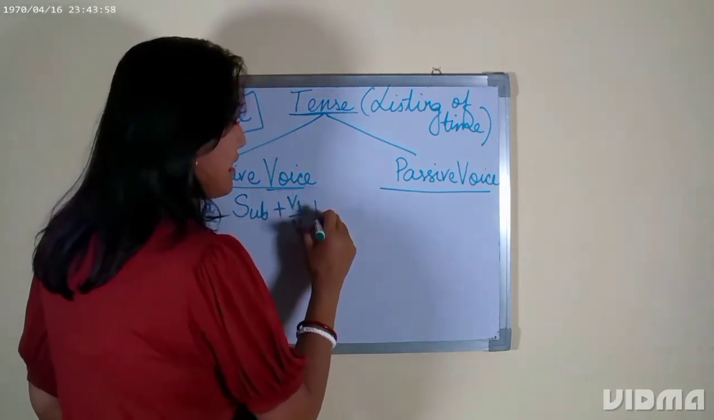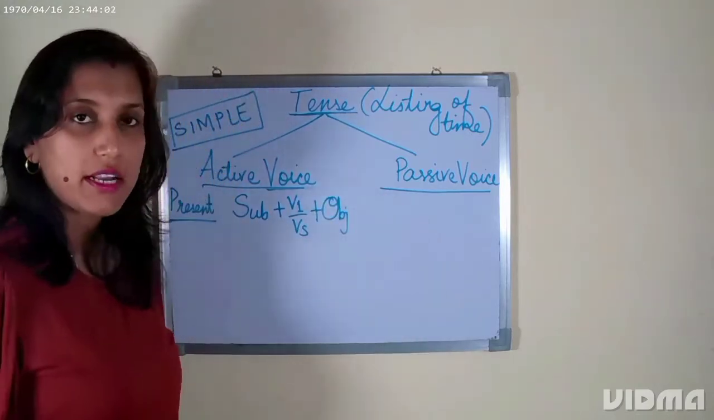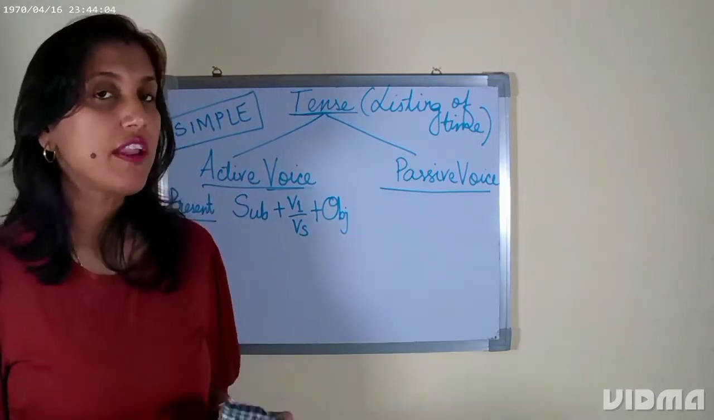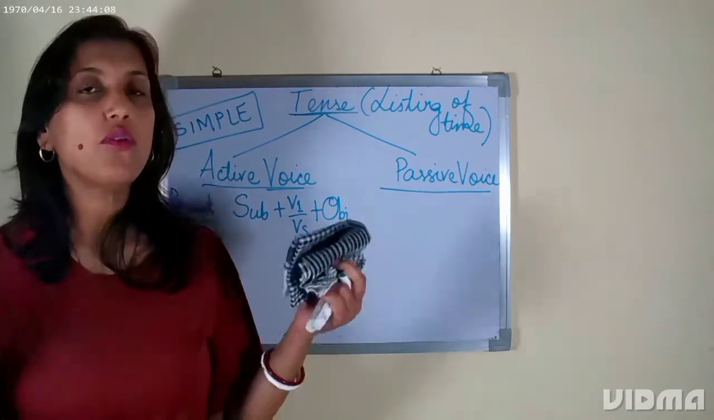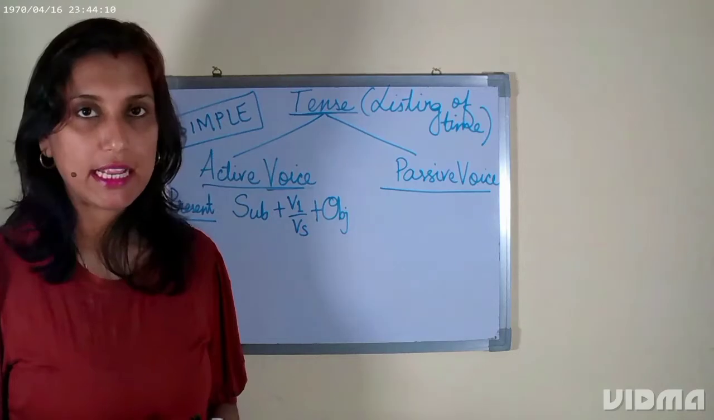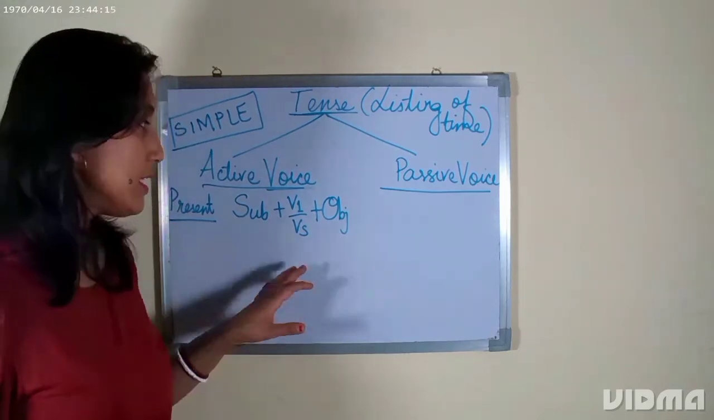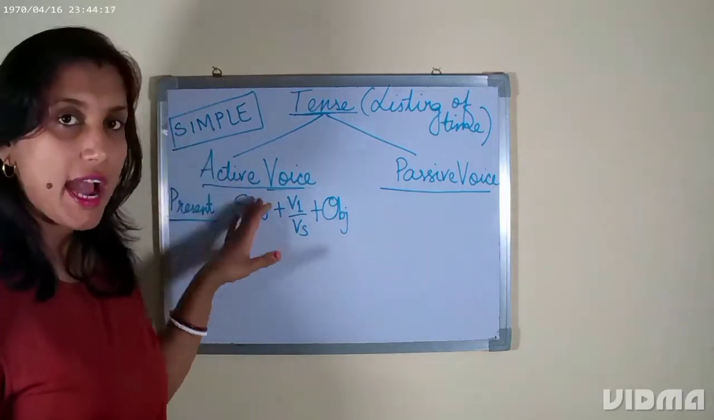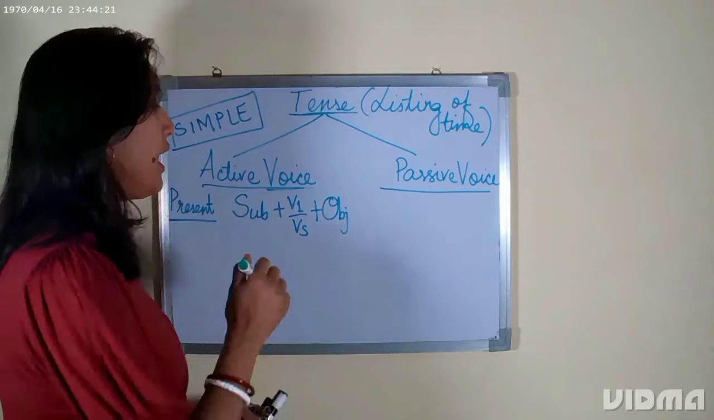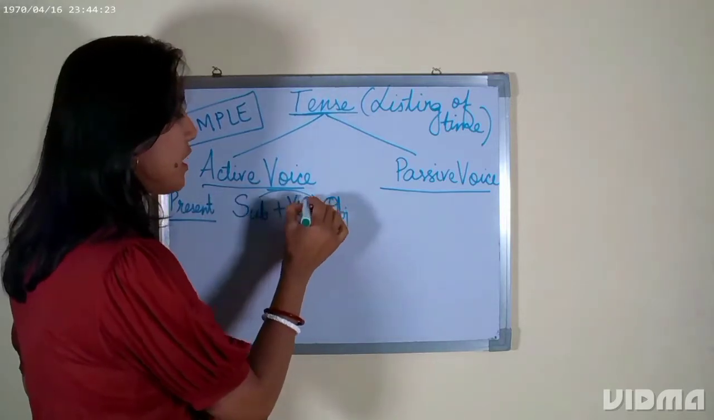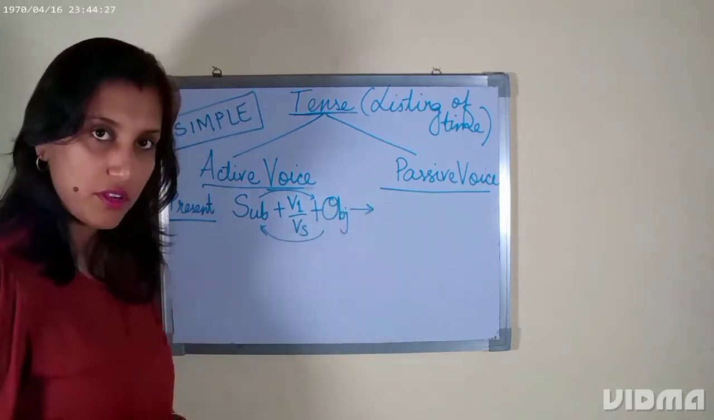Okay, and then comes the object. What are subject and object? Subject is also a kind of noun or pronoun. Okay, object is also a kind of noun or pronoun or a noun phrase, something like that. Okay, now one more important aspect of it is when we change from active form to passive form, you have to interchange the position of subject and object, okay, in the passive form, right?